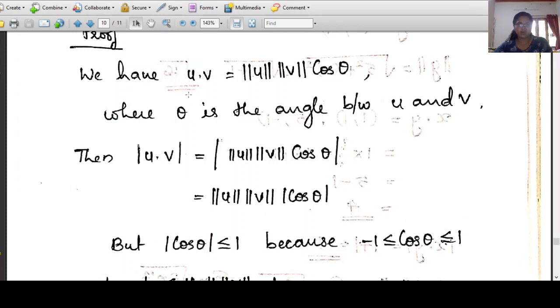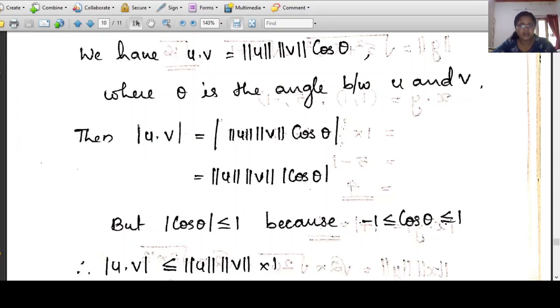Next, we are taking the modulus on both sides. So mod u dot v is equal to modulus of length of u into length of v into cos theta. Just look here: norm of u gives the length of the vector u, and norm of v gives the length of the vector v. The length of a vector is always greater than or equal to 0; the length of the zero vector is 0. It will not take a negative value. So giving modulus to this length has no meaning, and we can take it outside because these quantities are always positive.